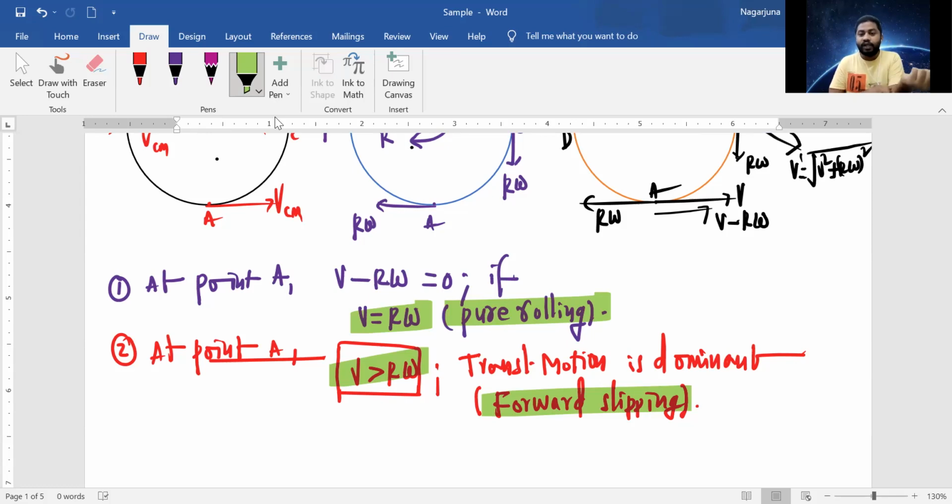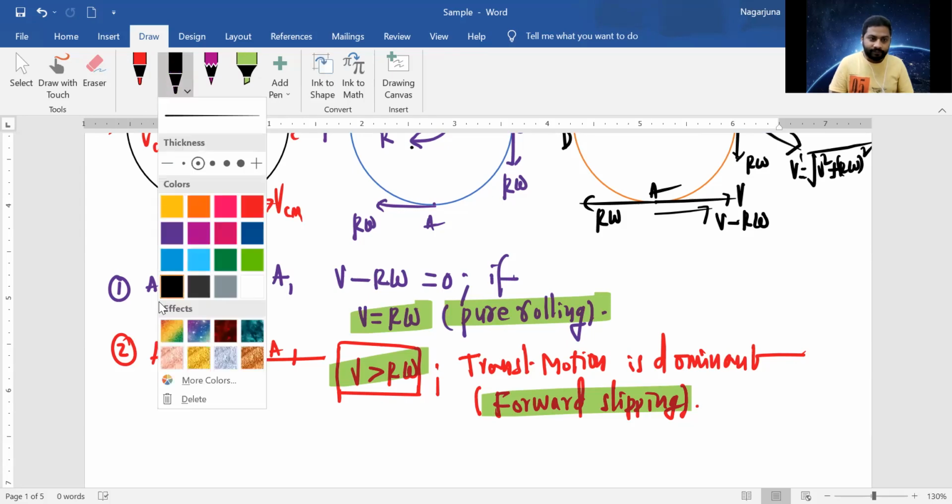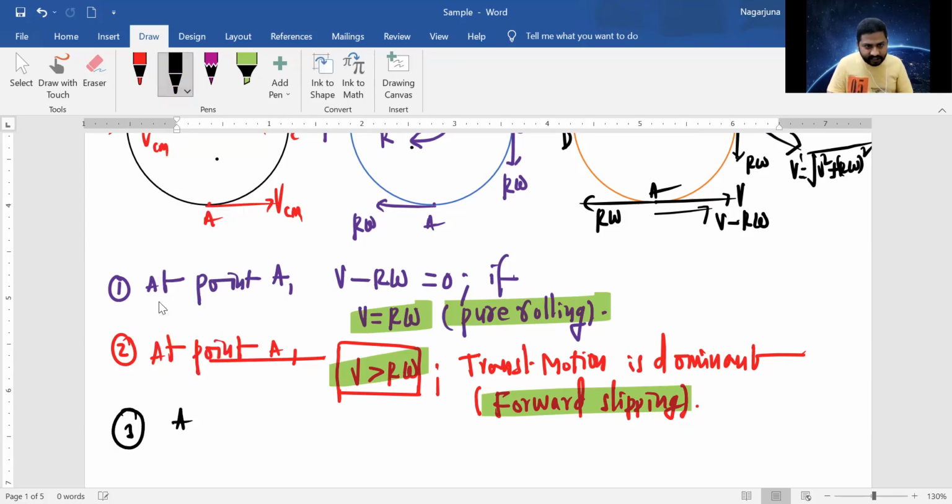So that's called forward slip. That's called what? Forward slipping. Forward slipping always has translatory motion dominant, and it is always V is greater than R omega. And now the third case, in the same amount.